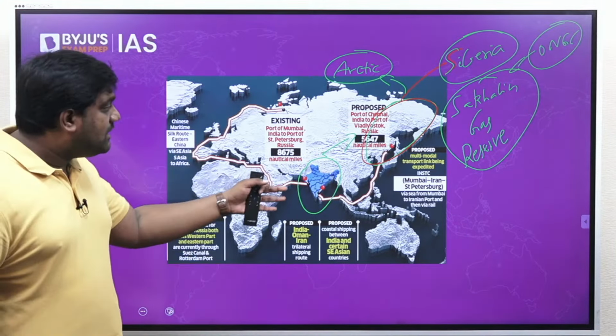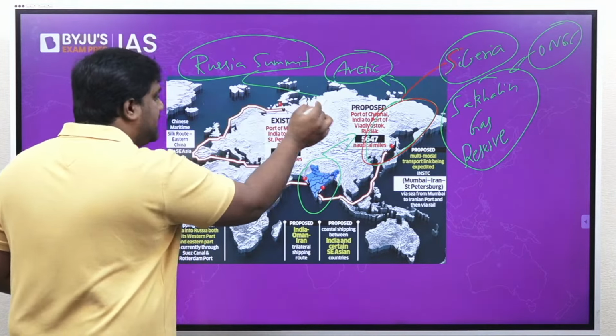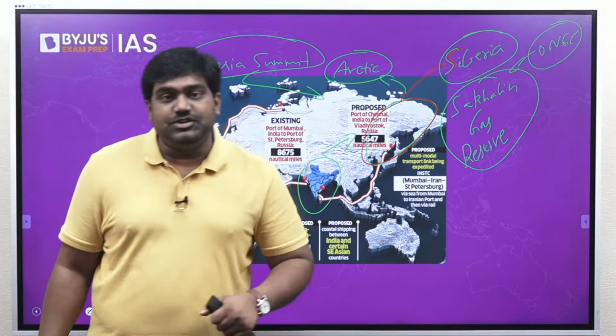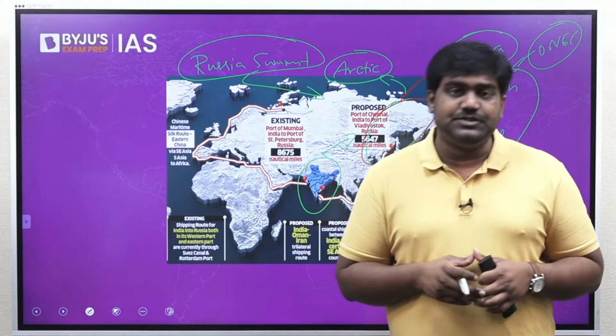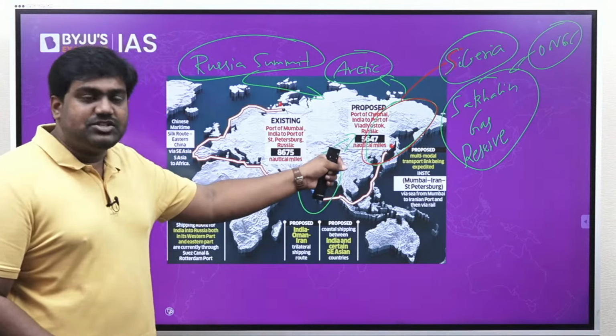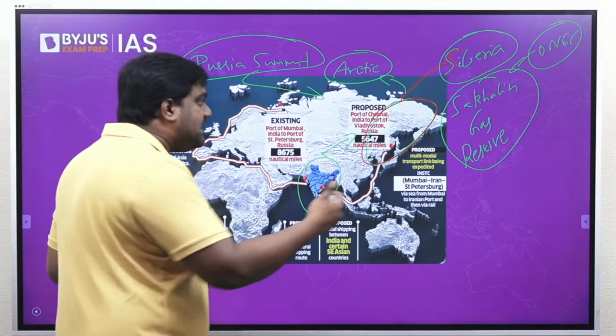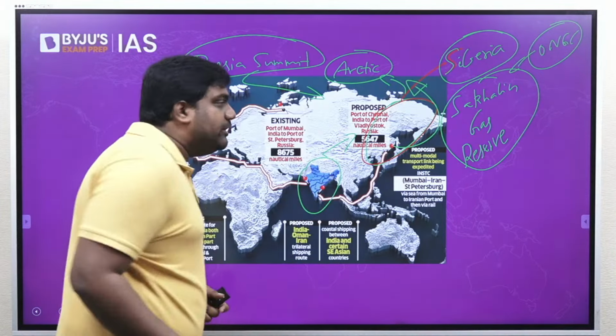In fact, India participates in a Russian summit which is organized to bring investments into the Russian Far East region. Right? Russia has this summit called the Eastern Economic Forum, and India is a participant. India has recently announced a line of credit of $1 billion to bring more investments into the Russian Far East. Right? So we are looking to access this region. We are looking to bring this region closer to India so that the Indian forces, the Indian Navy in particular, has logistical support to reach out into the Arctic if required.